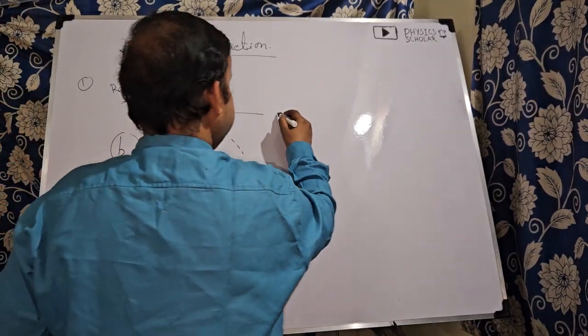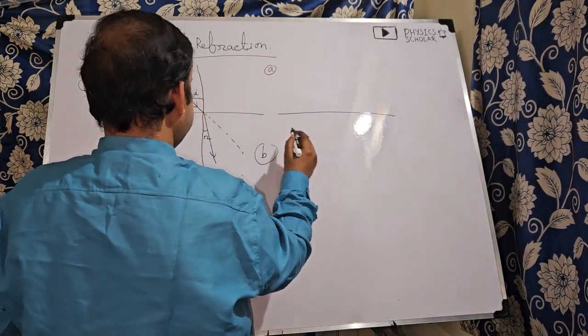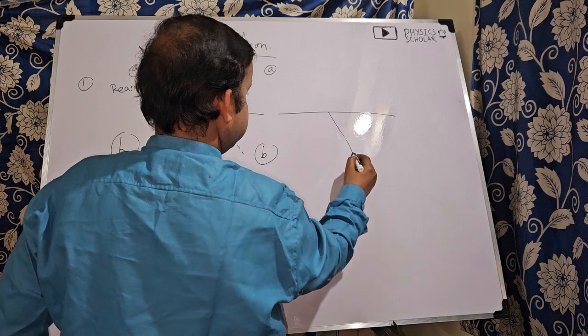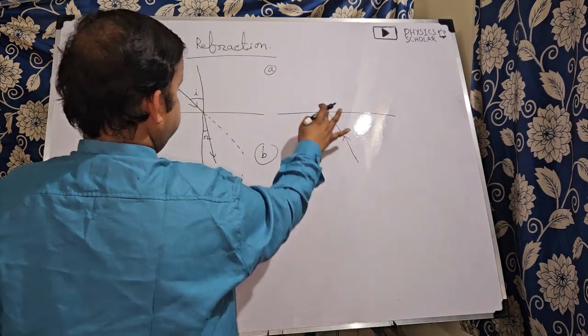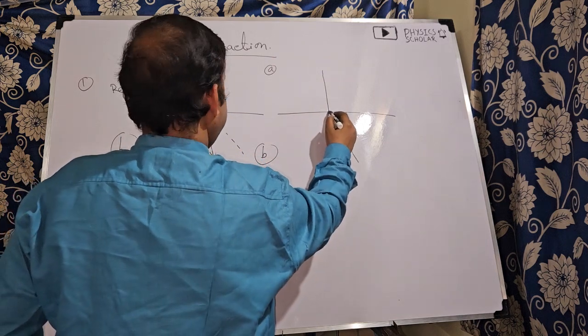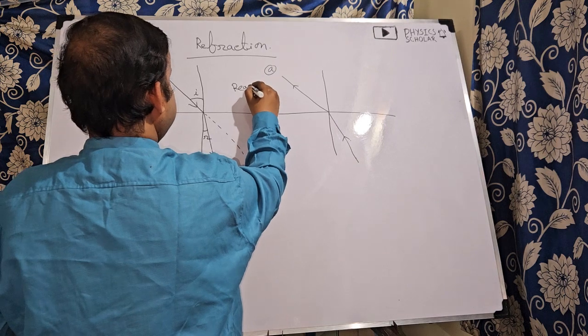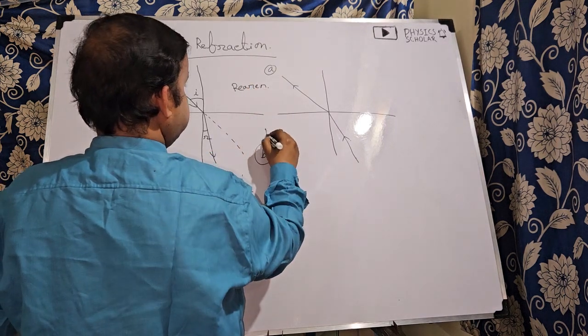So suppose the same medium A and B. Suppose the light is coming from medium B, along the perpendicular drawn, and entering medium A. So it is the rarer medium, and it is the denser medium.